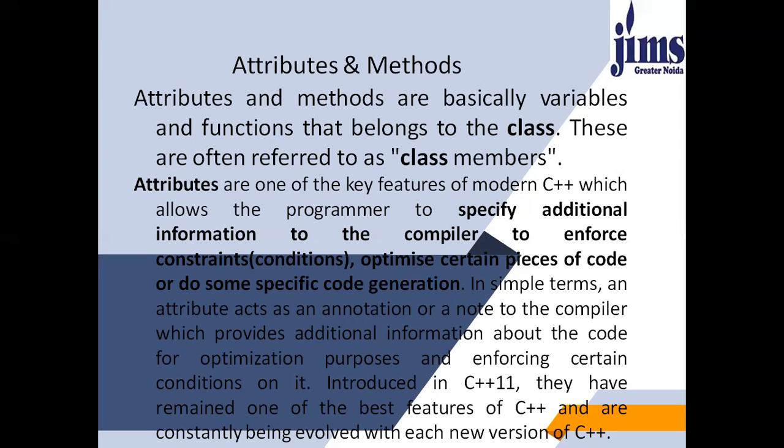Attributes are the features of the objects or the variables used in a class, whereas the methods are the operations or activities performed by that object defined as functions in the class.